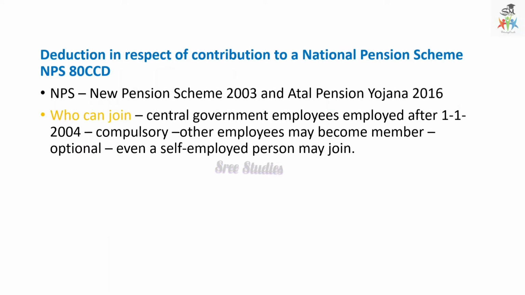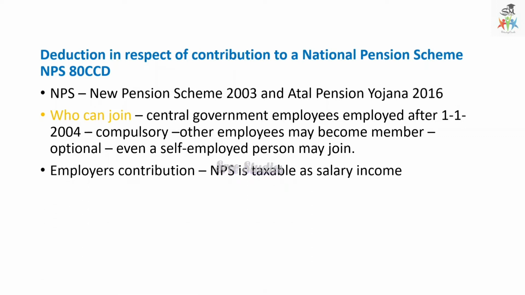Because nowadays those who are employed after 1/1/2004 do not have a pension scheme, so this scheme has been started by the government. For employees employed after 1/1/2004, it is compulsory to join the National Pension Scheme. It is optional for self-employed persons; they may join or may not.